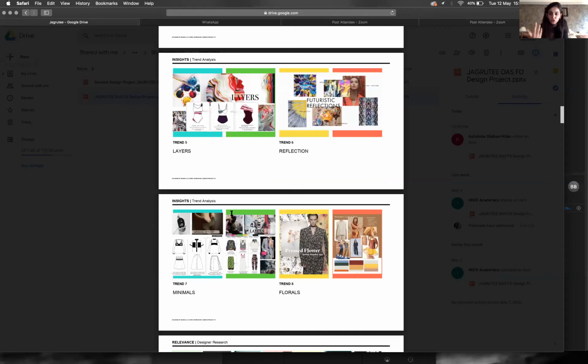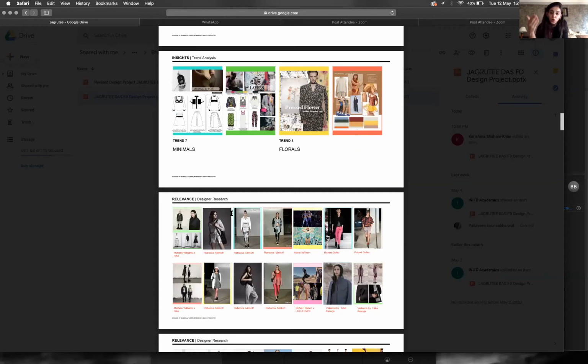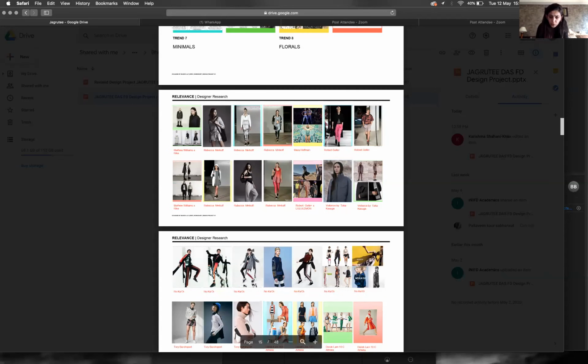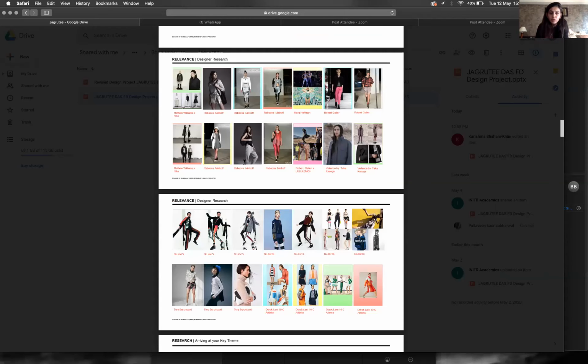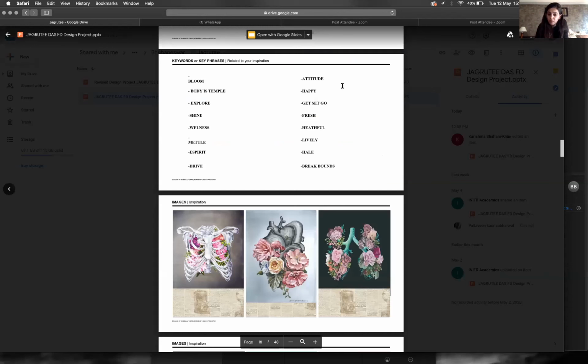Minimals, again, it's a good trend, makes sense with what she's doing. Florals also make sense. You see a lot of florals in the pictures she's put above. Then in designer research also, she's got Matthew Williamson, people who are doing that stuff in the space that she's talking about, right? So that also makes sense to me. Then you come into your more final keywords. Bloom, body is a temple, explore, shine. It's good, looks good. This is a great board.